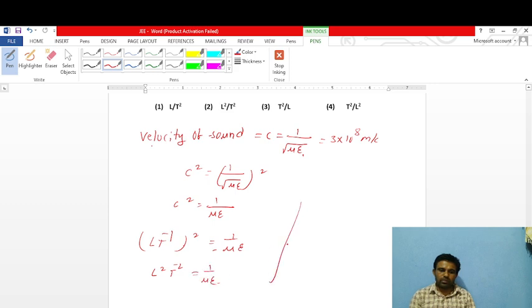So from this, L square by T square is equal to 1 by mu epsilon. So here L square by T square, answer 2 is correct.